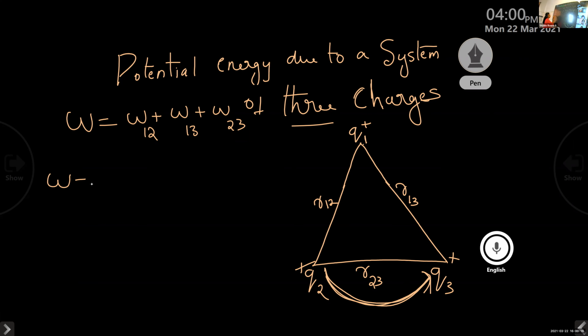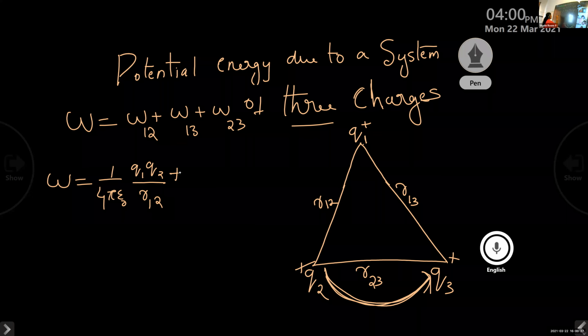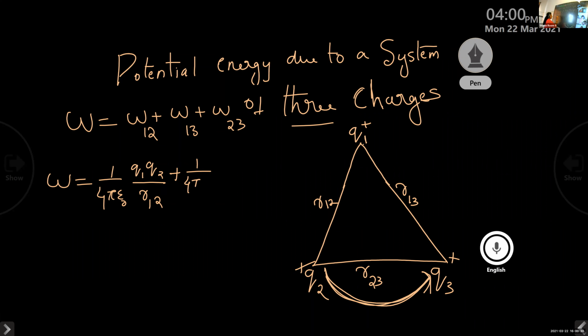So W is equal to 1 by 4 pi epsilon 0 Q1 Q2 divided by R12 plus 1 by 4 pi epsilon 0 Q1 Q3 divided by R13 plus 1 by 4 pi epsilon 0 Q2 Q3 divided by R23.